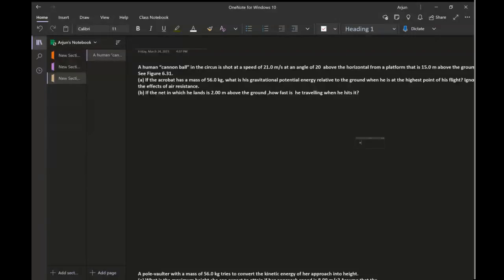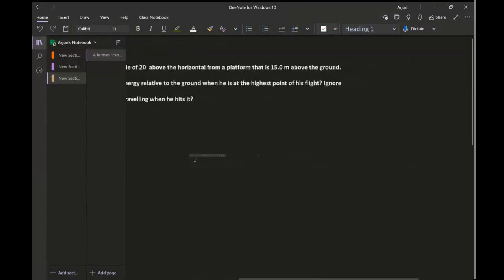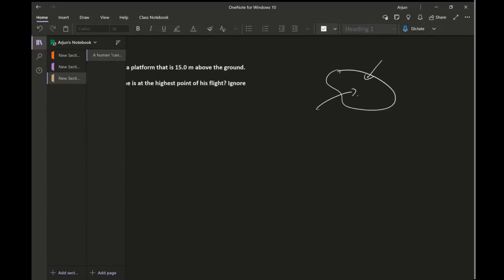Right, welcome back, folks. In today's class, I'll talk about the mechanical energy of an isolated system. So, just want to tell you what an isolated system is all about, and then we will solve some problems based on that. An isolated system is one in which no energy is being transferred into the system and no energy is being taken out of the system. System means this is defined by a boundary.